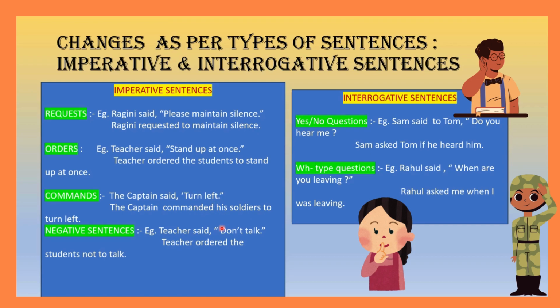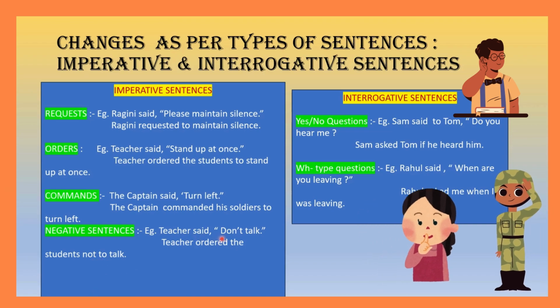Now just see, say for example the sentence is negative. Then how we are going to change it to reported speech. Let's see. Teacher said, don't talk. Teacher ordered the students not to talk. Here we have to use the word not to. Don't. Sorry.